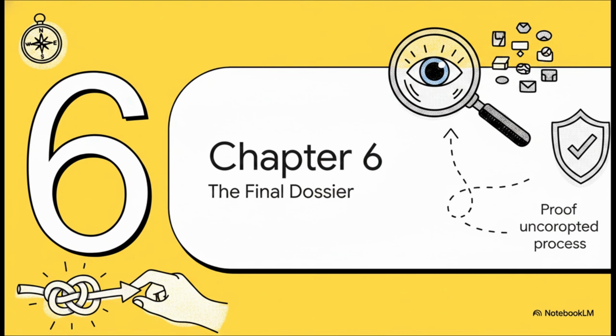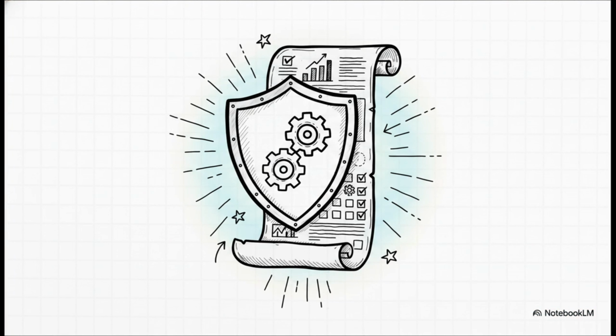And finally, we reach Chapter 6, the final dossier. Dr. Mira has navigated this sampling frame, chosen her tactical methods, and handled the crises without compromising her data. Now she compiles this audit trail. This is her ultimate shield. It is a meticulous, step-by-step record of everything: the source of the sampling frame, the exact date it was pulled, the total eligible cases, the specific randomization tool used, the computer's seed value, the selected IDs, and the rules for replacement. By logging all of this, she makes the entire operation undeniably transparent.